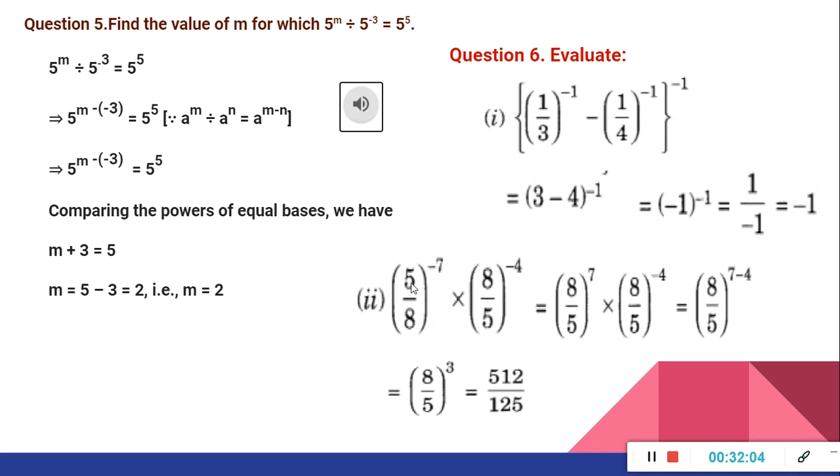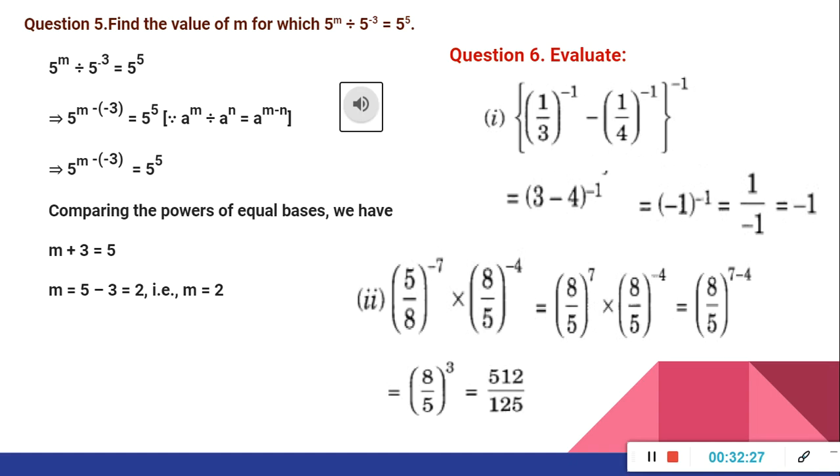Now first one, (5/8)^-7 × (8/5)^-4. We can take the inverse. That means (a/b)^m is equal to (b/a)^-m. If the power is negative, we can take the reverse, right? So here (5/8)^-7 is equal to (8/5)^7 into (8/5)^-4.